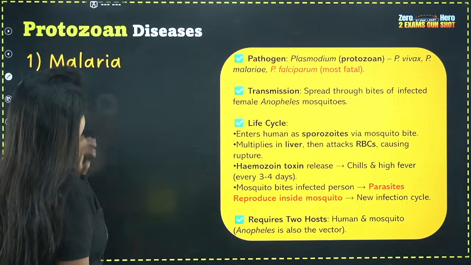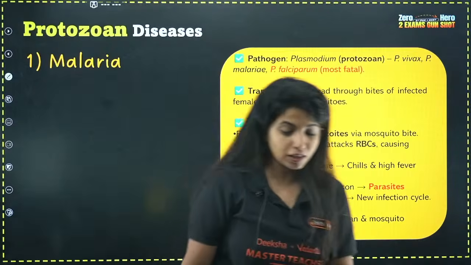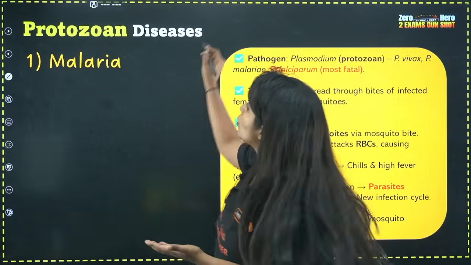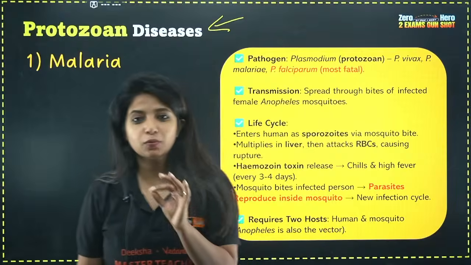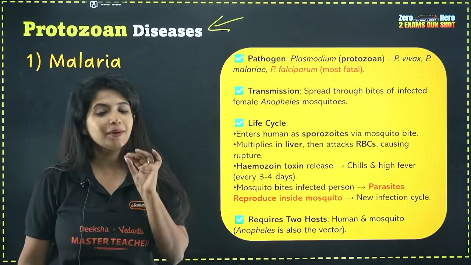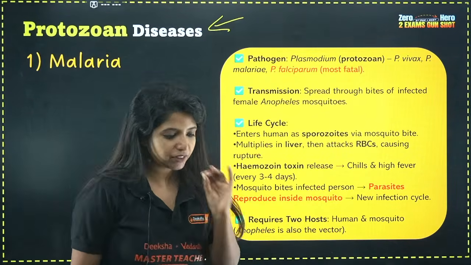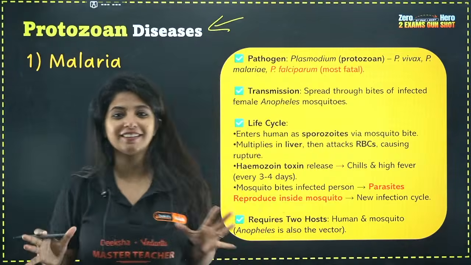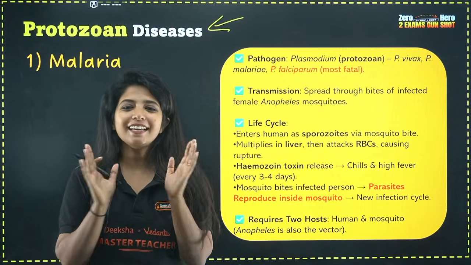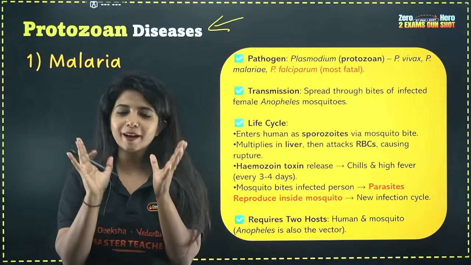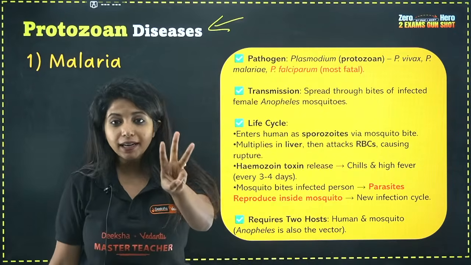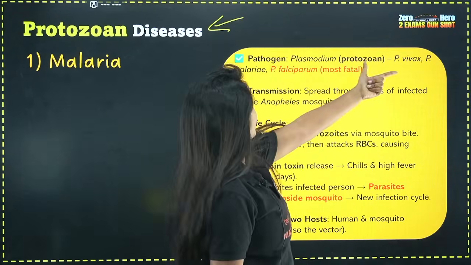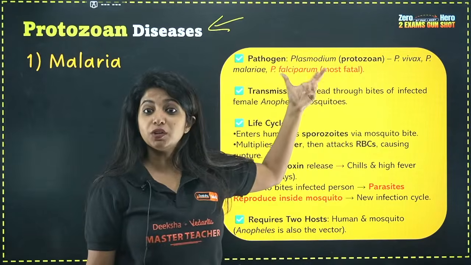Now, we come ahead with the next type of diseases, which is what? Protozoan diseases. And the first protozoan disease that we have is malaria. Malaria is one of my favorite topics as well, because most of our children get confused with this. So malaria is caused by Plasmodium, and Plasmodium is a protozoan. And we have three types of Plasmodium: Plasmodium vivax, Plasmodium malariae, and Plasmodium falciparum.